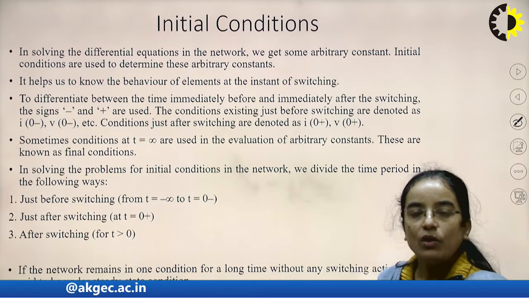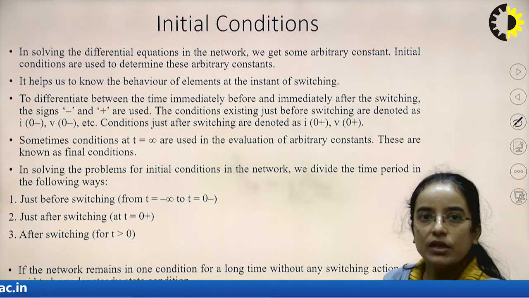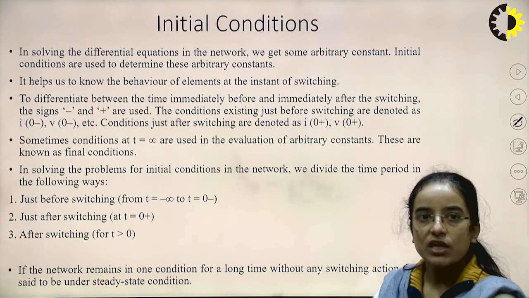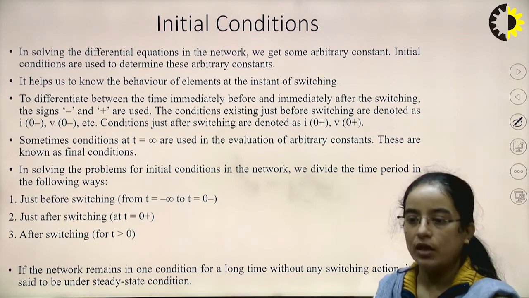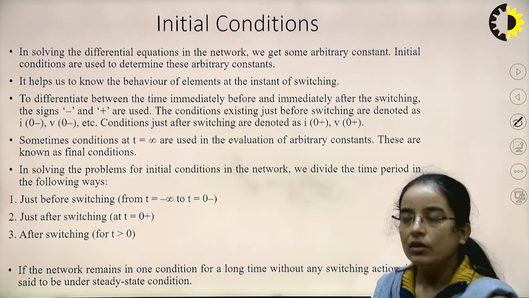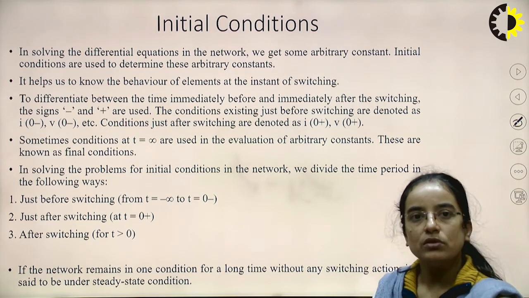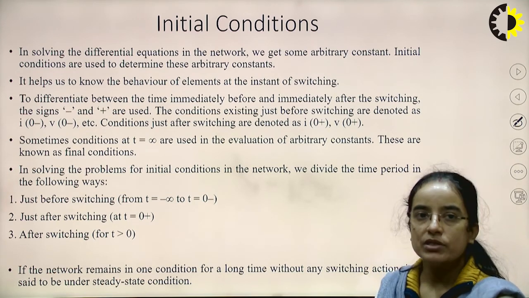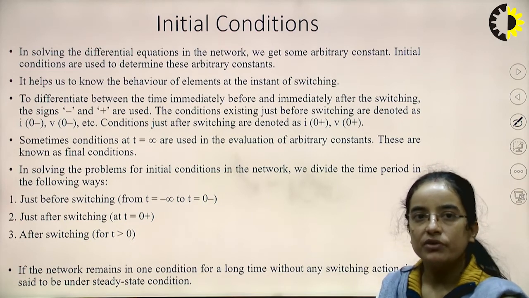So how do we evaluate the initial condition? In solving the differential equations in the network, we get some arbitrary constants. Initial conditions are used to evaluate those arbitrary constants. If we solve the differential equation, suppose for an RL network, and we will see examples also, we will write the equation Ri plus L di by dt equal to constant, and solve it by the differential equation method.